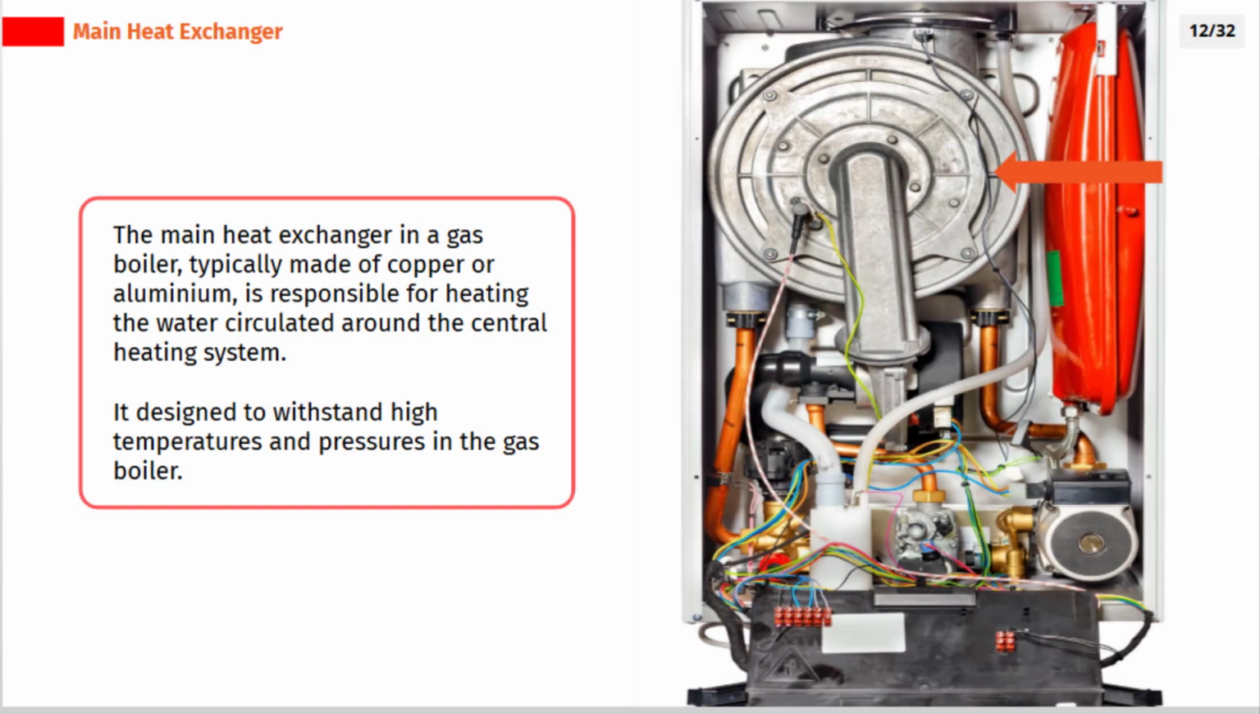The main heat exchanger in a gas boiler, typically made of copper or aluminum, is responsible for heating the water circulated around the central heating system. It's designed to withstand high temperatures and pressures in the gas boiler.